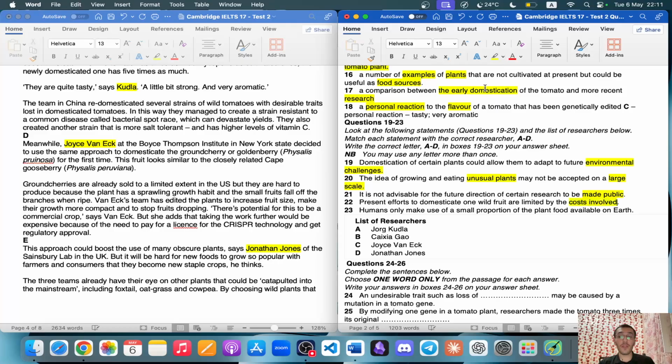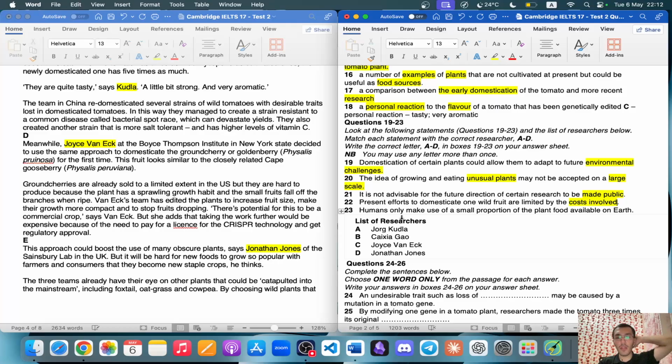So you have to find the word that is related to finance, or maybe some sort of word: money, cash, sponsorship, everything that is related to the word costs. So in reading, once you find the word, you have to think of different kinds of words related or correlated to that word. For example, costs could be money, or costs of lives of people. People have to contribute themselves to maybe domesticate or cultivate a certain plant, right?